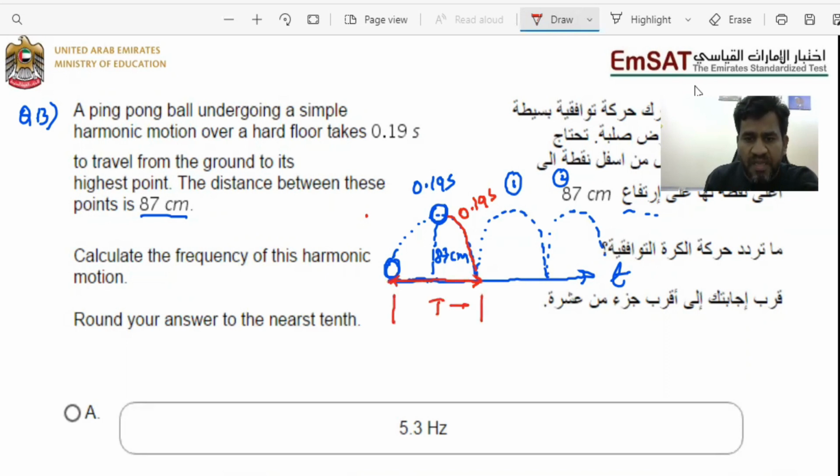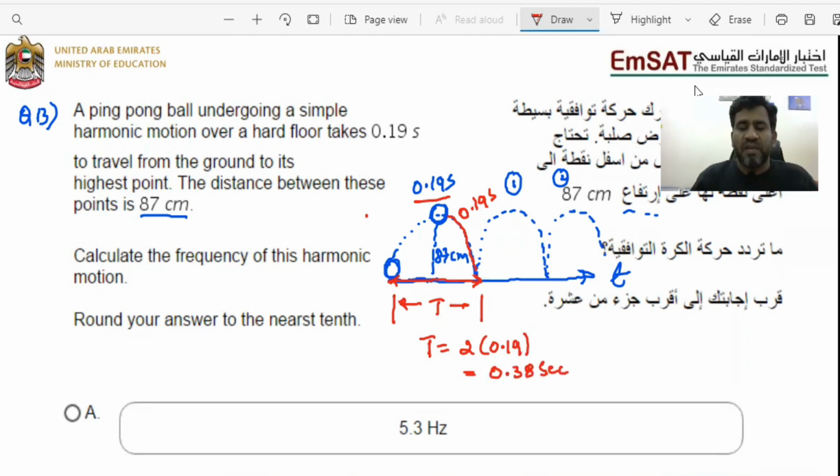So that's what I represent here with T. While going from here to the highest point takes 0.19 seconds, and coming from the highest point to the ground again takes 0.19 seconds, the total time period is twice 0.19 seconds, which is 0.38 seconds.